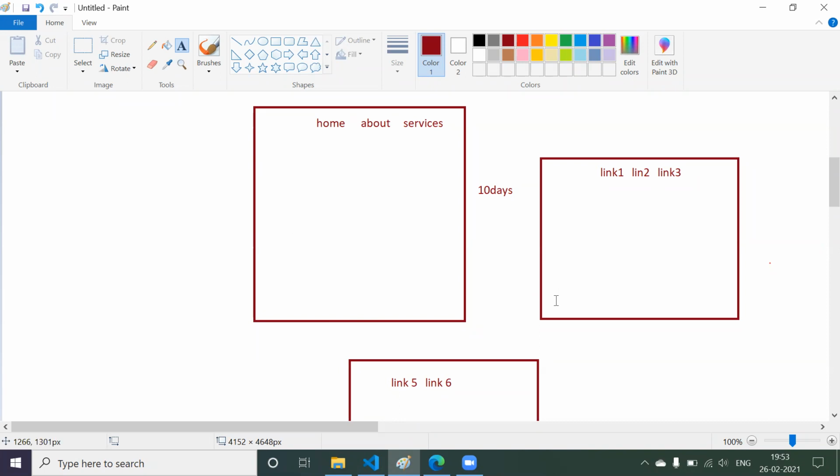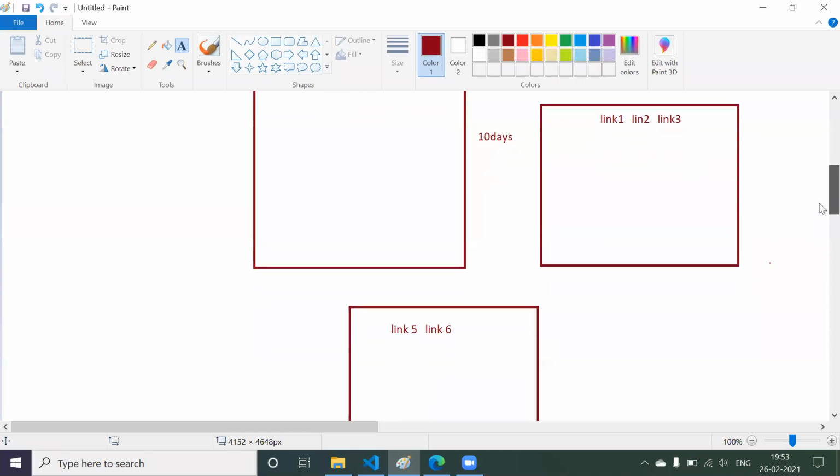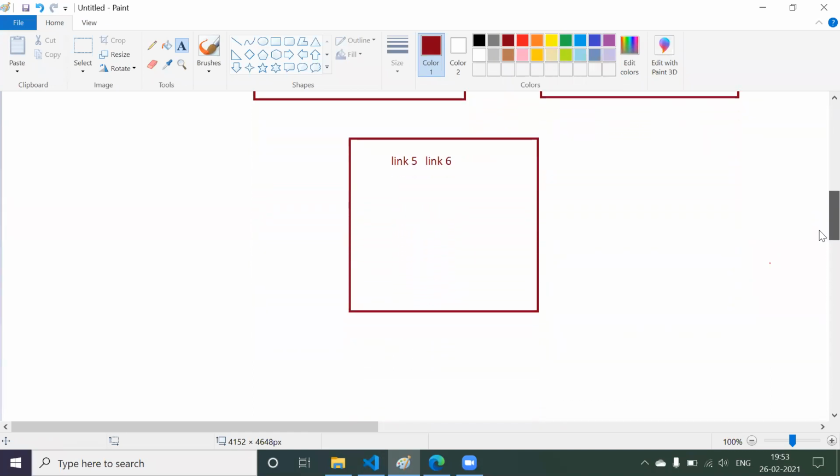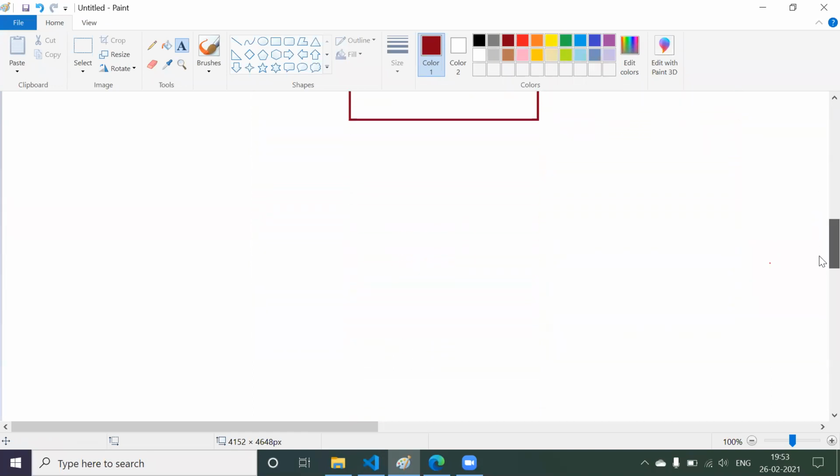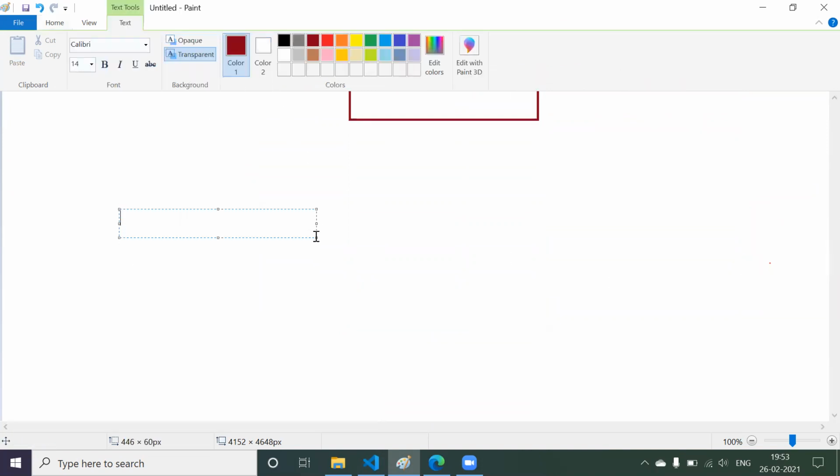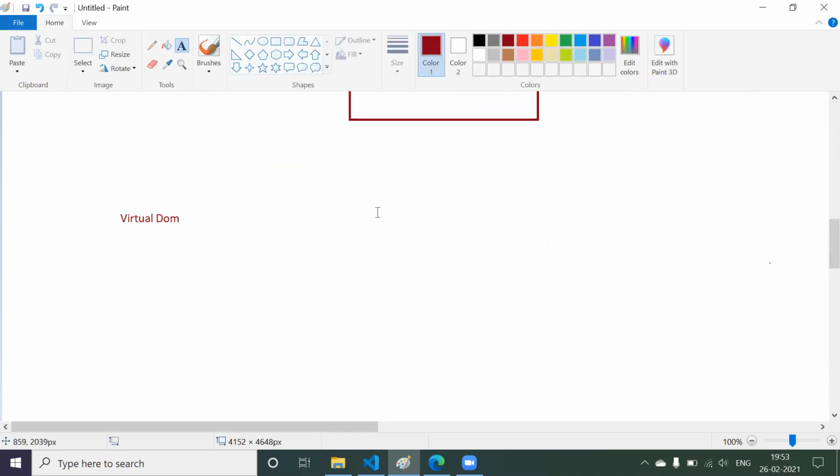Why do I have to go with React only, not with Angular? For that we have one more reason. We have one concept in React that is called virtual DOM. Now, what do you mean by virtual DOM? I hope you guys know JavaScript, so you know what DOM is, the document object model.